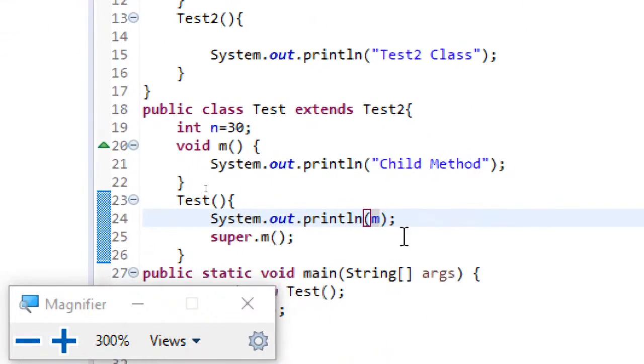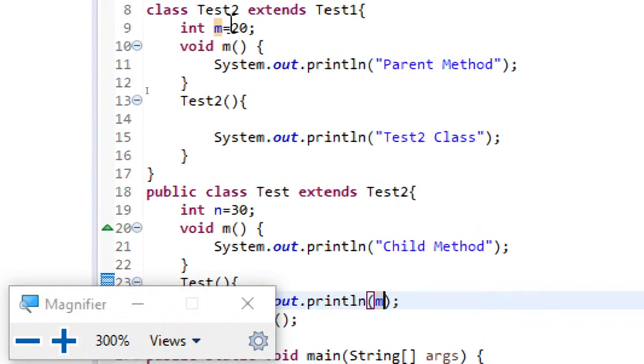There's nothing wrong here. Here you can see directly I can print m. Actually m is not defined in this class. M is of the parent class. So by default the parent class data and methods are accessible to the child.